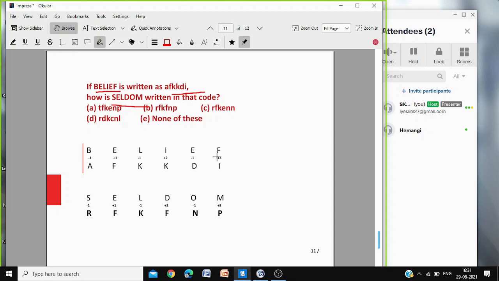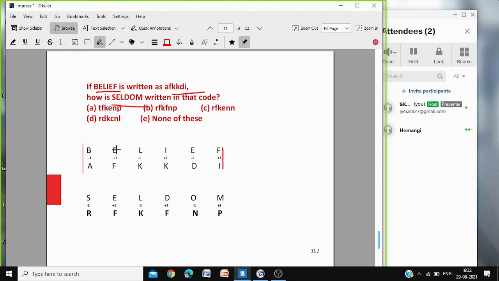Yes, Betty? So then minus and plus. Minus means previous letter, plus means next letter. Minus means previous letter. Before B comes A. E +1 means next letter. After E comes F. L -1, before L comes K. I +2, I J K. So 2 letters you have skipped. E -1 D. After F comes G H I. So it is the third letter after F, +3.